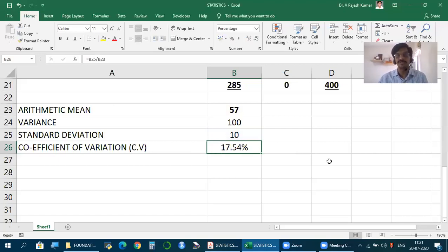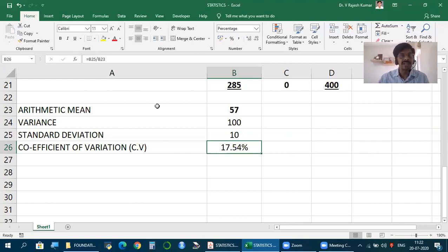So 17.54. What it means is the average marks is 57, but from there there's a variation of 17.54%. Now, let's say standard deviation is 0. What does it mean? From the center point, no variation. So no scope for any deviations. Generally we say no risk, but those terms we bring in later. But here there is a variation.